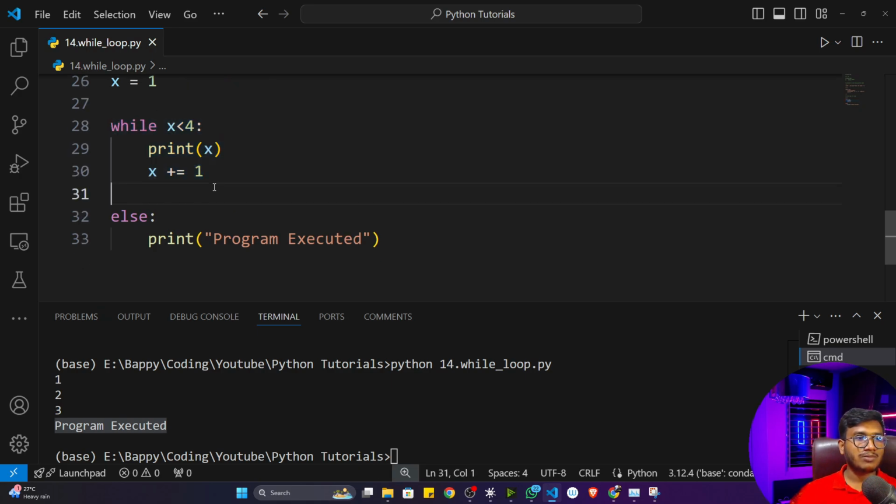Sometimes we'll be using this else statement with the while loop. In the next video we'll be building a game called the guessing game. Inside that game I'll use this concept, this else statement with the while loop. So let's do one project, guys. That project will give you a clear-cut idea about looping inside Python.